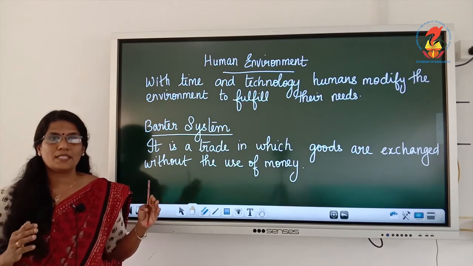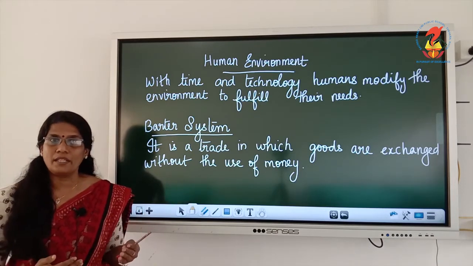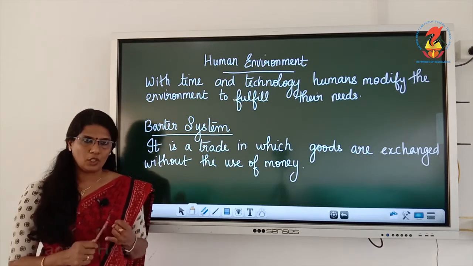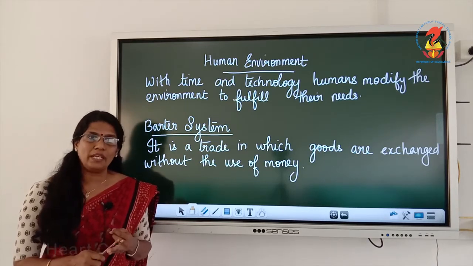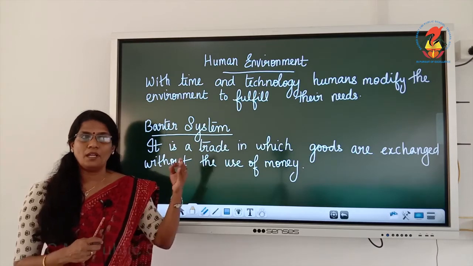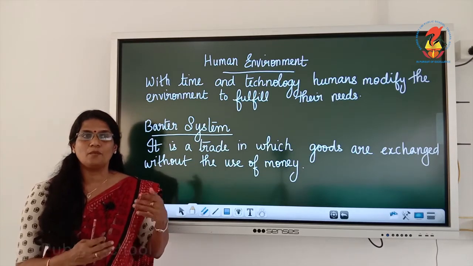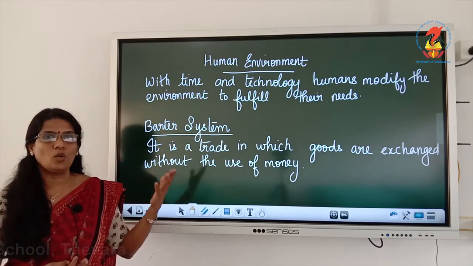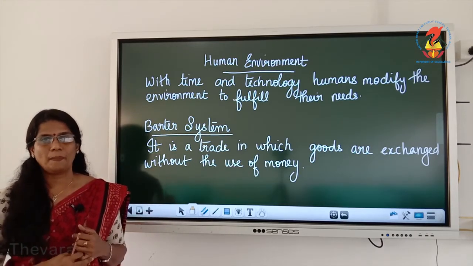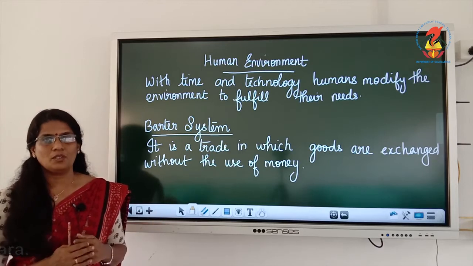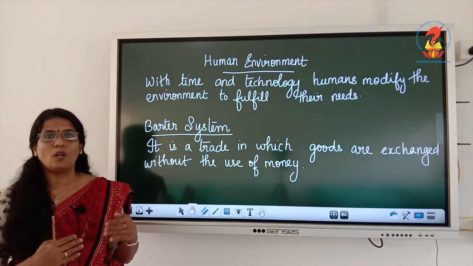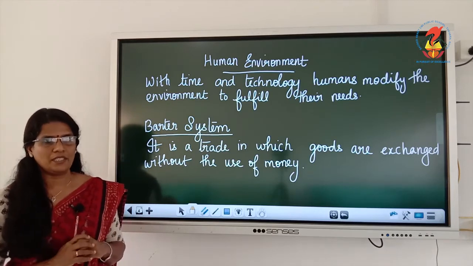As time went on, along with their ideas, knowledge and technology, people started cultivation of crops, they invented wheels. Then more machines were found, such as threshing machines, then roads and railways were developed, industries were developed.